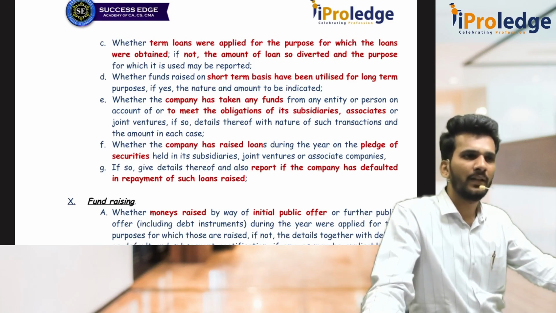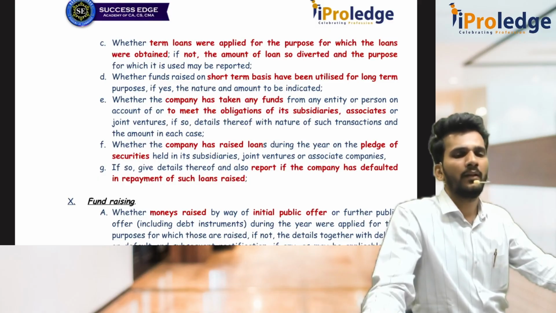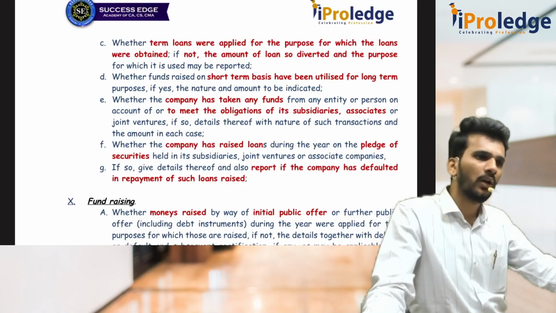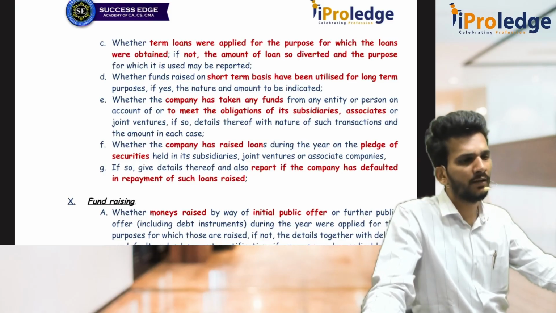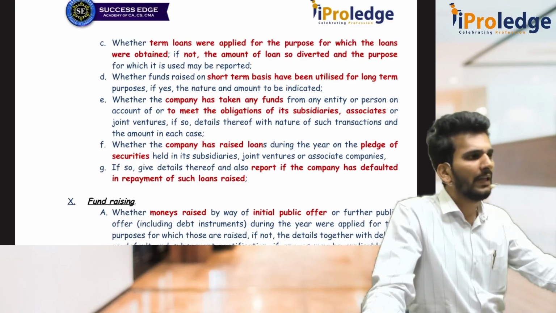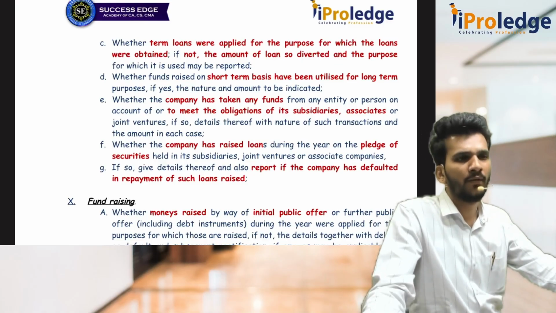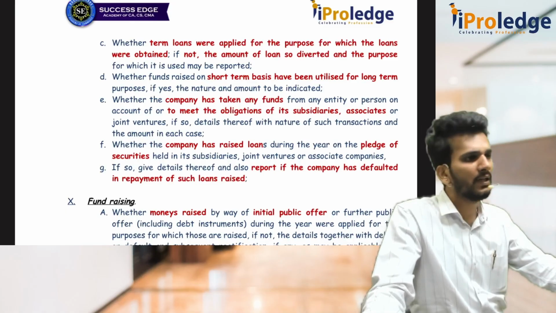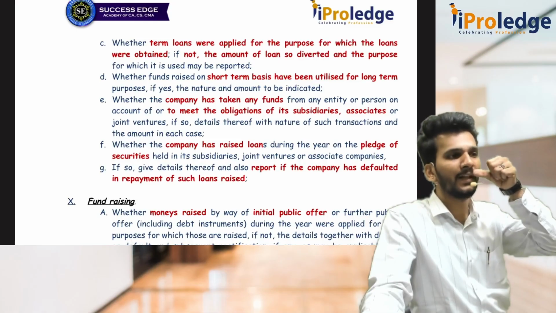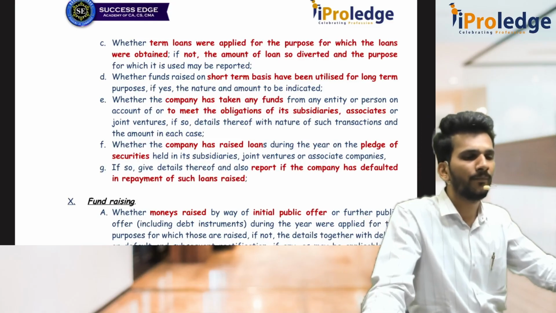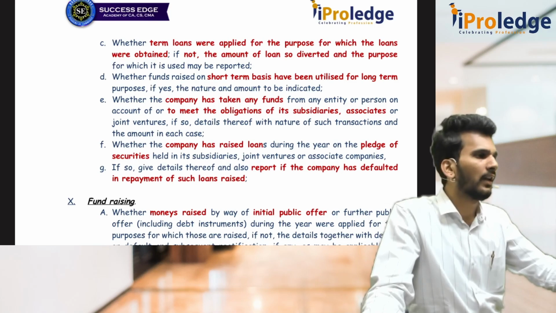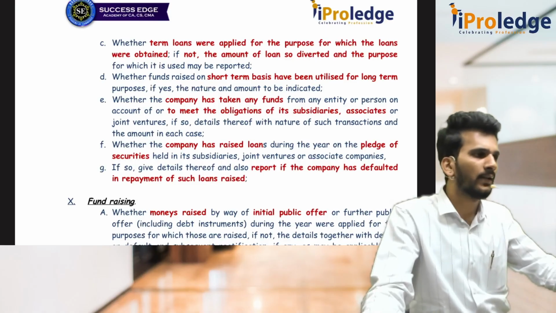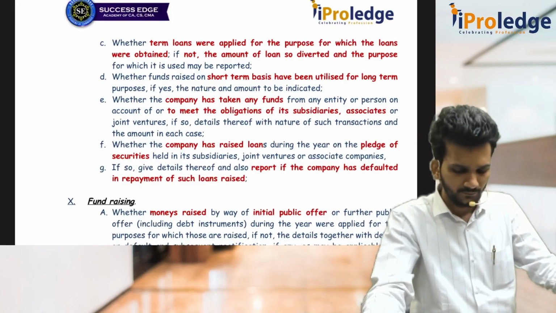Then, is this company declared as a willful defaulter? Have you applied any loan taken for some purpose to some other purpose? Have you raised any short term funds and used them for long term purposes? Have you taken any loan from any bank or financial institution for meeting the needs of a subsidiary, associate or JV? Or have you pledged any securities of the subsidiary company, associate or joint venture for the purpose of obtaining any loan? Or have you defaulted in repayment of any loans or interest which are raised? These are the points which have to be reported in CARO by the auditor.